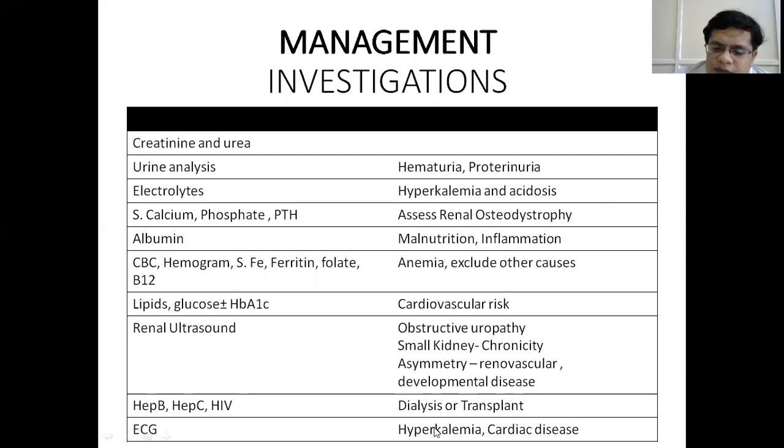So hyperkalemia, as we all know, manifests as different ECG manifestations. So we have the initial manifestation being tall peaked T waves, followed by increased PR interval, increased QRS duration, then asystole. Okay. These are the investigations which you do in a patient with chronic kidney disease.